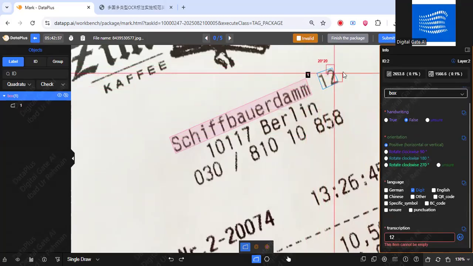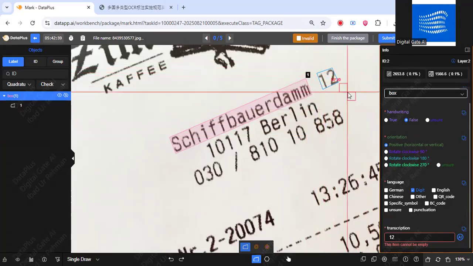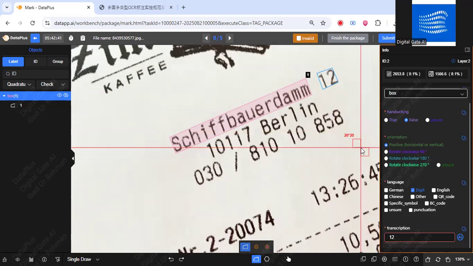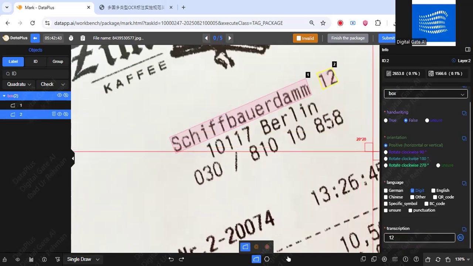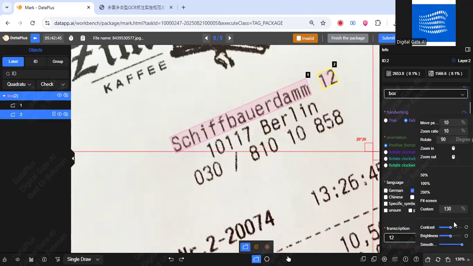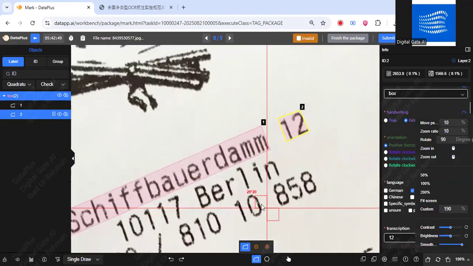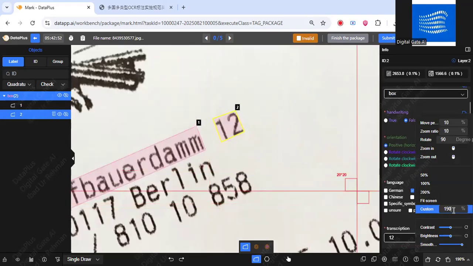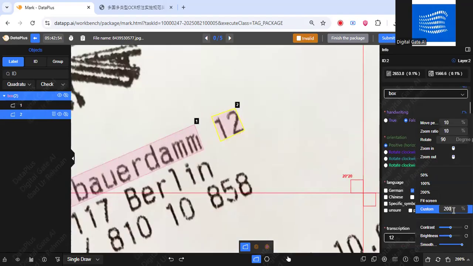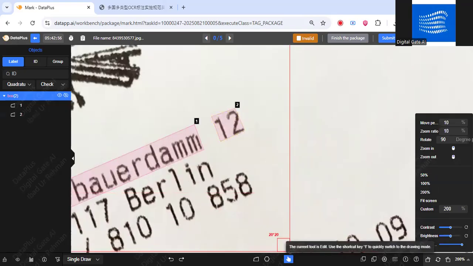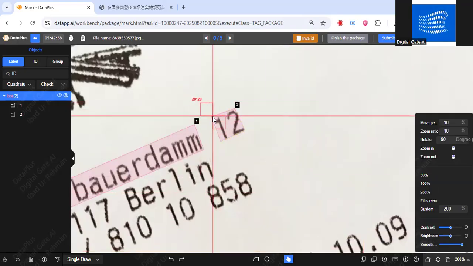And here as well, you can see that the text is being cut off. So I'm going to zoom in a bit like this to make very precise boxing. Then I'm going to click on this option and do the adjustment properly.